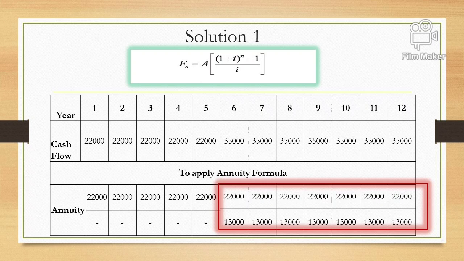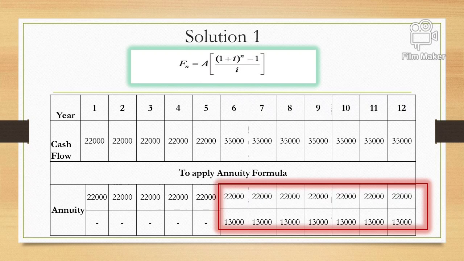flow should be 35,000. So out of 35,000 we have already assumed we received 22,000, and from 6th year onwards again we can apply the future value annuity formula, but now the cash flow will be the remaining 13,000. So 22,000 as we already received, and remaining 13,000, that means now total cash flow will be 35,000. So by having this arrangement we can apply the future value annuity formula, and this is in two ways we can apply the